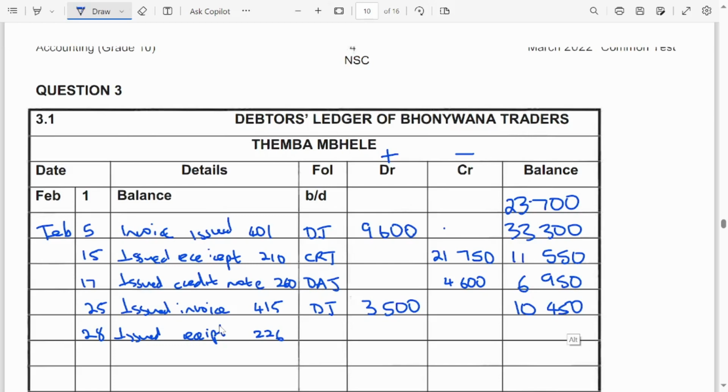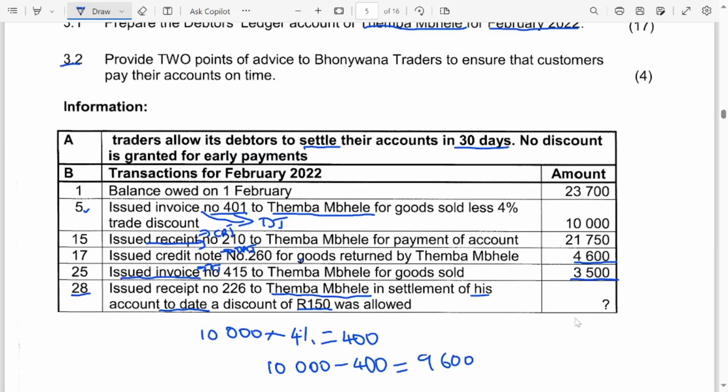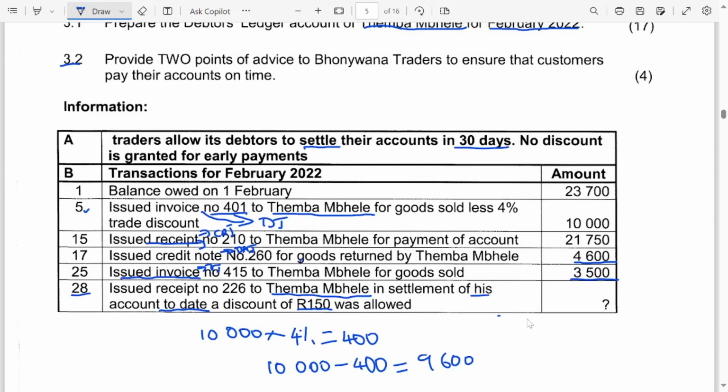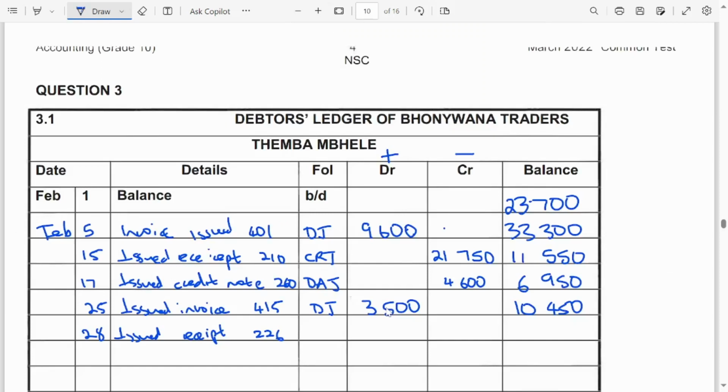10,450. Now they said in settlement of his account to date, meaning that he is going to pay all of what he is owing us. Right? So meaning that all this amount will be settled. But then remember, they said a discount of 150 was allowed. Now let's come here. So a discount. So this is all CRJ. So when the debtor is paying us, obviously the debtors are decreasing. So it must be on the credit side. Even the discount has to decrease the debtors.